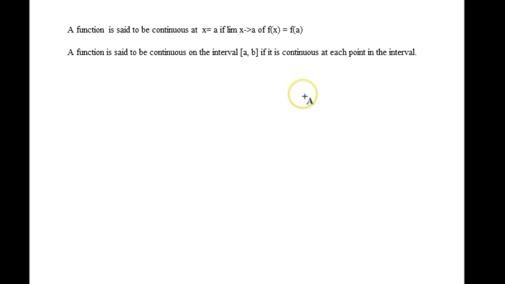If the limit as x approaches a of f of x is equal to the function as if I plugged in that number a, then it's said to be continuous. And a function is said to be continuous on the interval if it is continuous at each point on the interval. So in other words, it's continuous at a certain point if my limit also equals that same point.